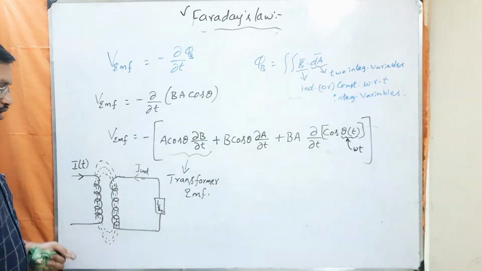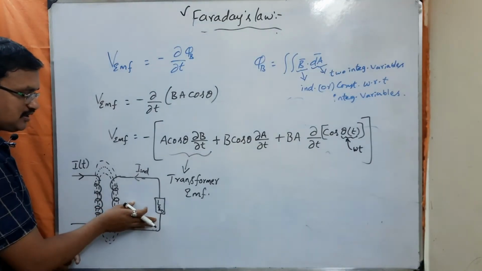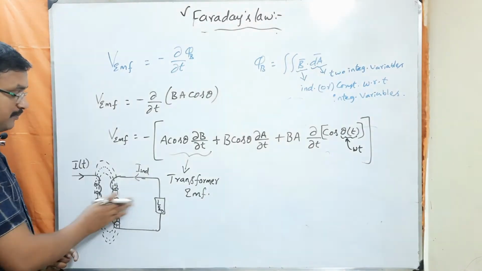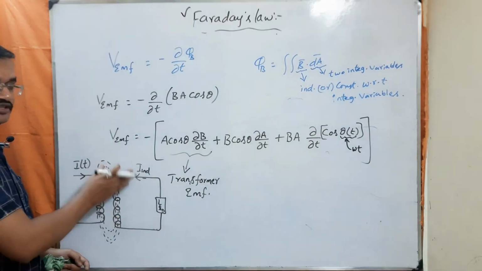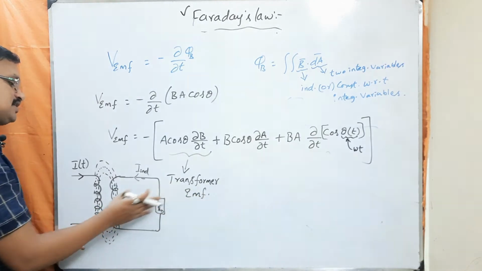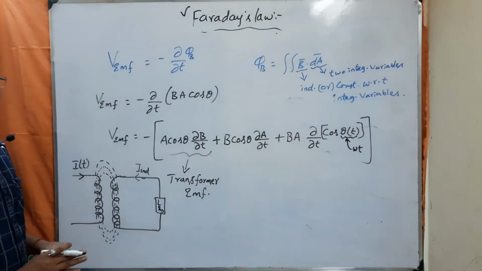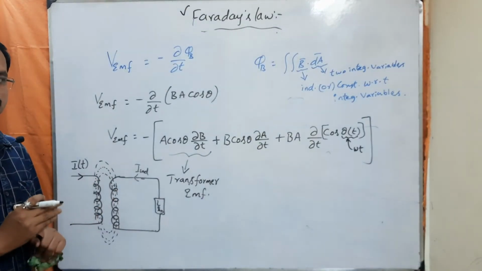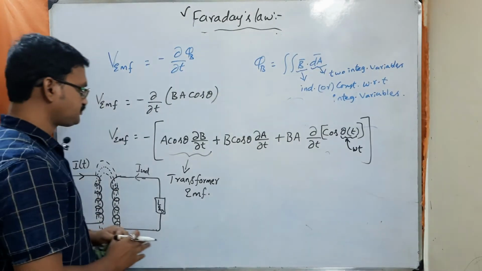Understood? So here we are inducing an EMF in the secondary loop by varying B field with respect to time, and hence this EMF is called transformer EMF, and this process is called transformer action. Understood?